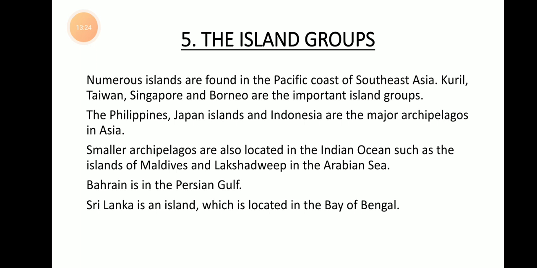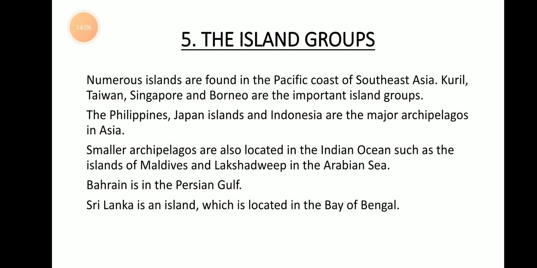Kuril, Taiwan, Singapore, and Borneo are some of the important islands located in southeastern Asia in the Pacific coast. The Philippines, Japan, and Indonesia are major archipelagos in Asia. Archipelagos means a group of islands, not one single island. A group of islands located nearby, group next to next, they are called archipelagos. So Philippines, Japan, and Indonesia are not a single island. They are groups of islands.